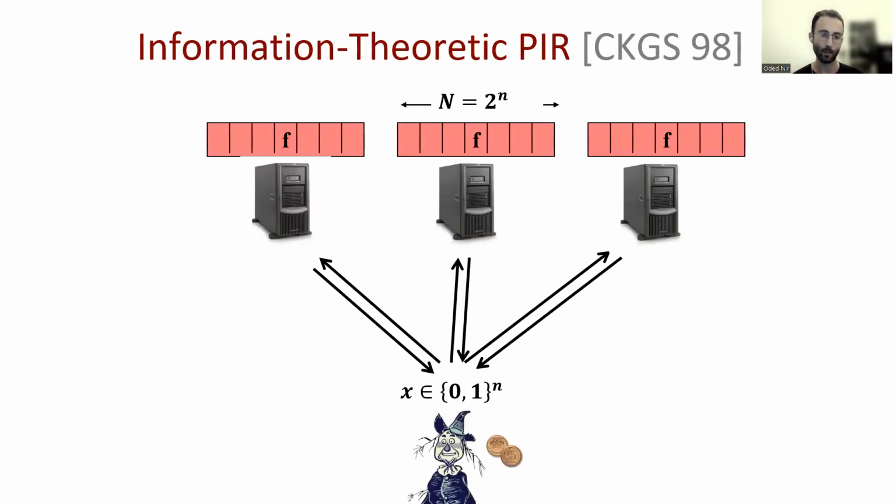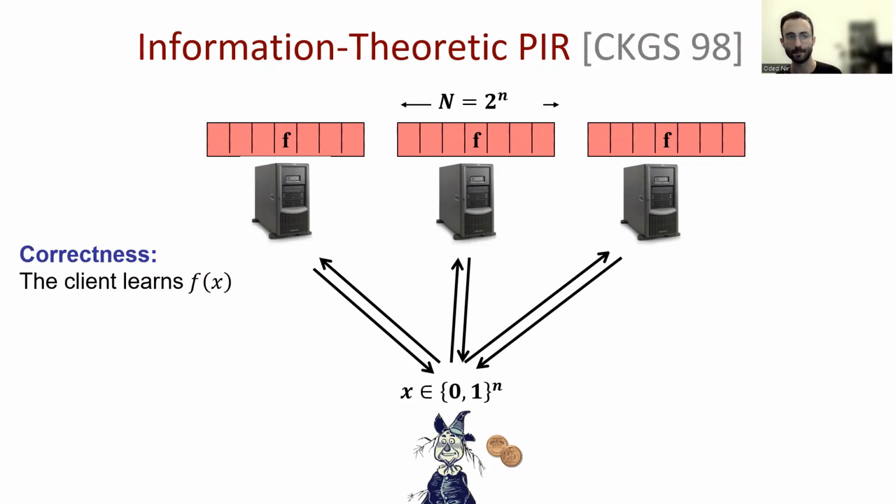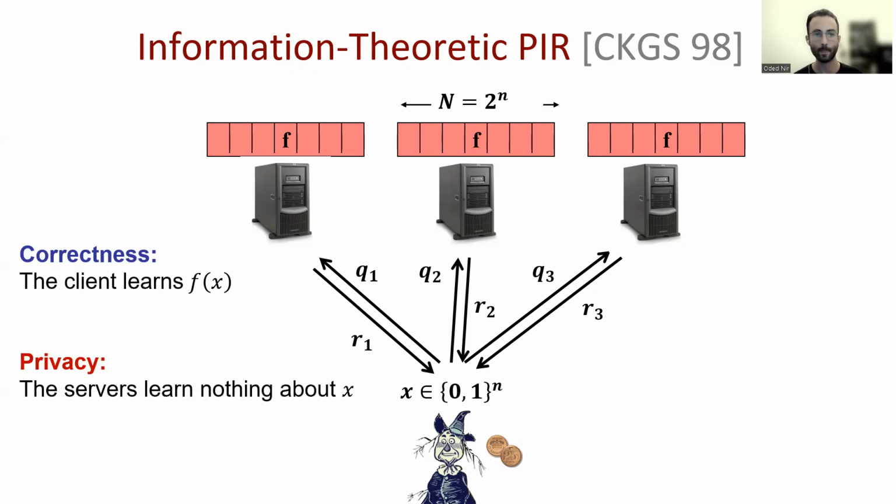In this example, we have a client that communicates with a few servers, and the client holds an index x to a database held by each of the servers. The client, that's the correctness property, wishes to learn f of x. In order to do so, the client sends one query to each of the servers. The servers reply, each with its own response, and then the client needs to somehow compute from these responses the value of f of x. These servers can be trusted, but they cannot collude or communicate with one another. Each of them answers separately.